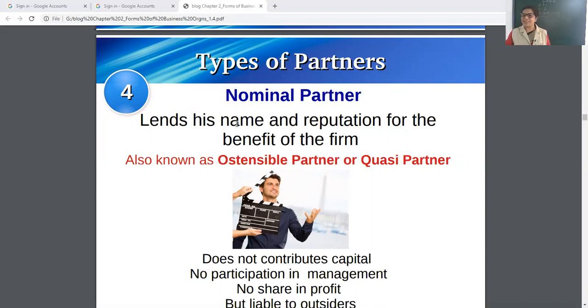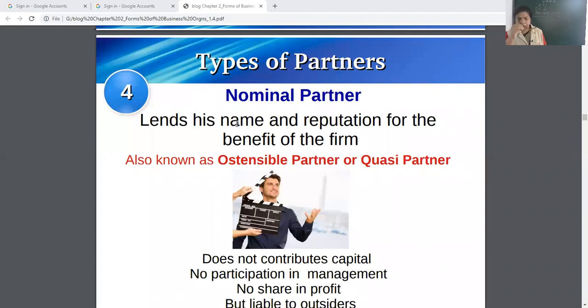liable to the outsiders. Why? That's why I am telling you, you should know what types of partners are there. Someone will cheat you, but he is liable to outsiders, because outsiders are thinking that he is a partner of this firm, because he has given his name, his reputation for the benefit of the firm. He is also known as an ostensible partner or quasi partner. This is a new term for you.